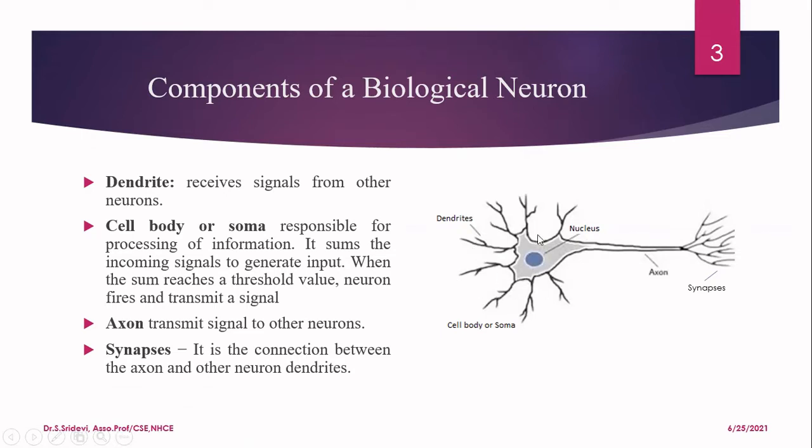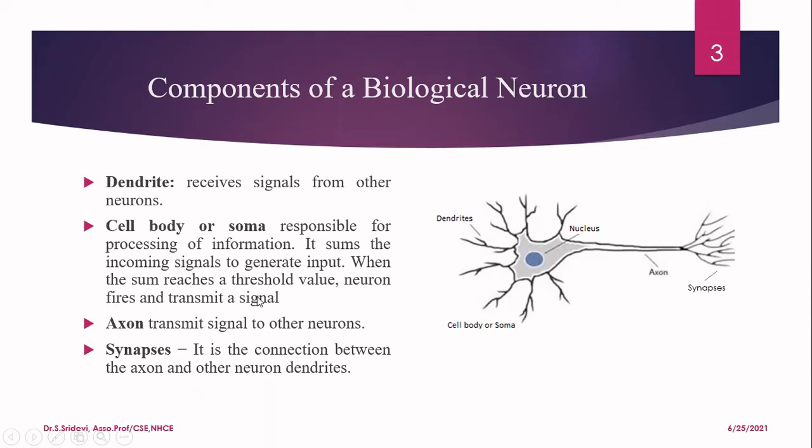Then we have something called the cell body or otherwise soma. And this is responsible for doing all the processing. So whatever signals we get, it has to do the processing to identify the objects. So that is done in the soma only. Then it is going to sum the various signals that it has received from the dendrites. And when the sum of the signals reaches a particular threshold value, then that particular neuron fires and then it transmits the signal.